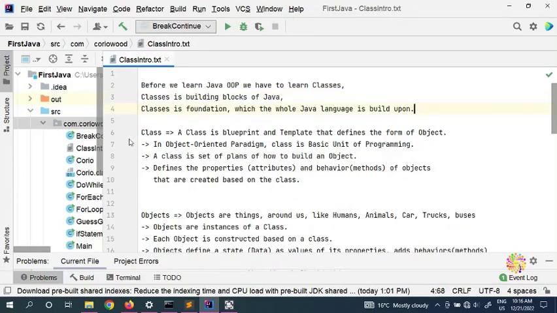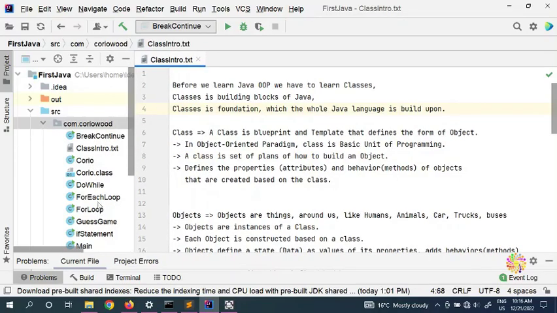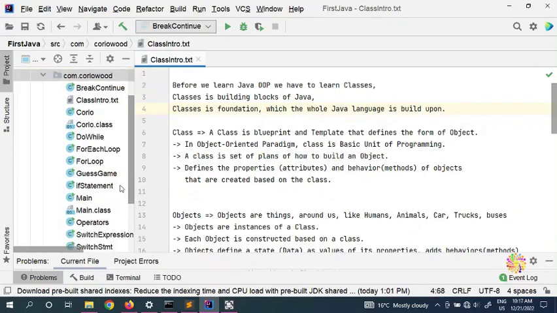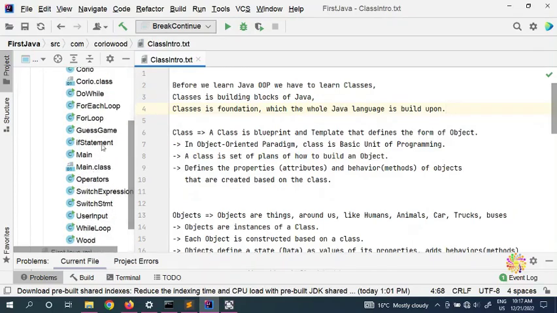If you notice, since the beginning we have used a class in all of our files, be it our for loop, for each loop, do while loop, and so on. We have used nearly all of them. Here in if statements we have used classes, the guess game.